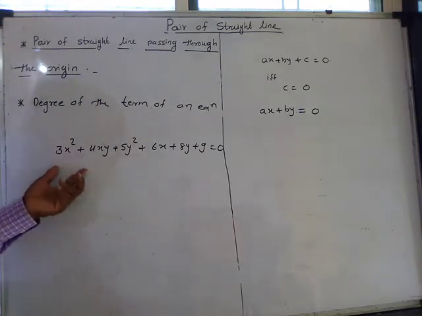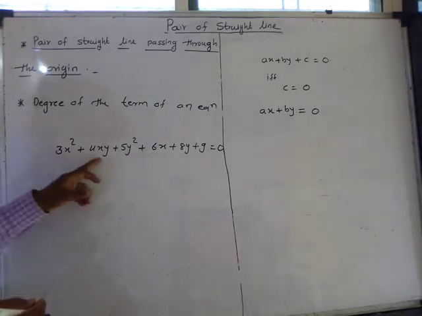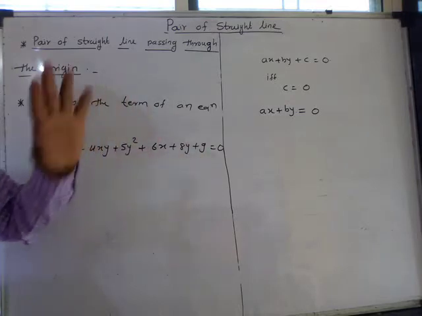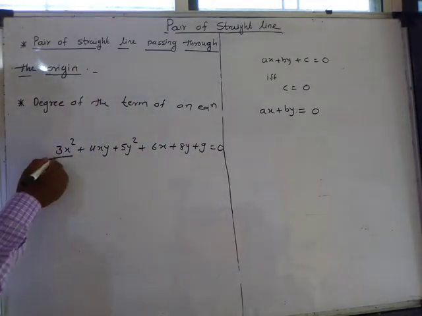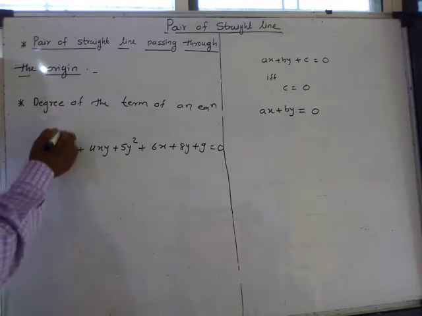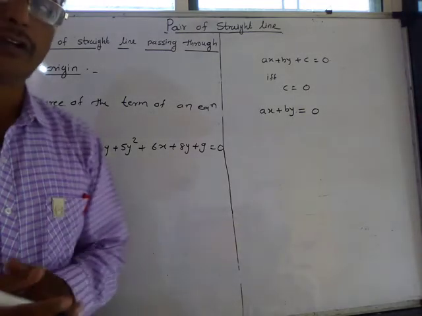It contains 6 terms: 1, 2, 3, 4, 5 and 6. Now this is the first term. So we define first what is the degree of the term.